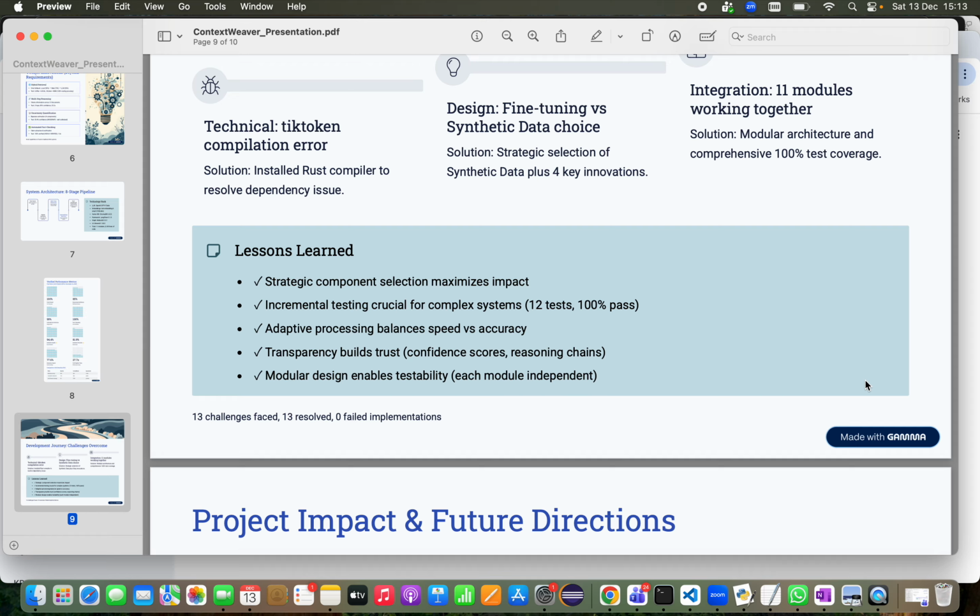Choosing the right components maximizes impact within time constraints. Second, I tested each module before moving on to the next, so that is 100% pass rate. Third was adaptive processing balances speed and accuracy. Fourth was showing confidence scores. Fifth was related to modular design, which enables testability.